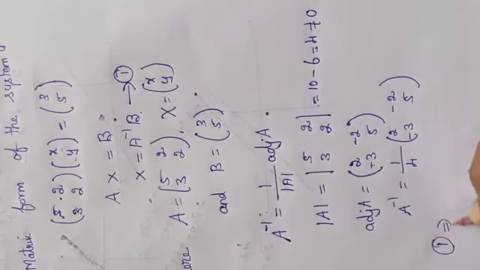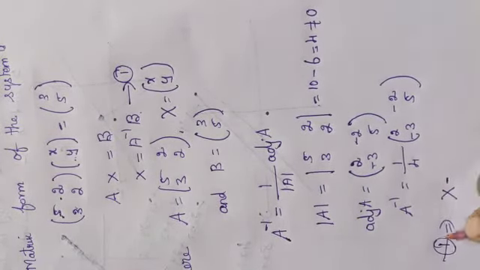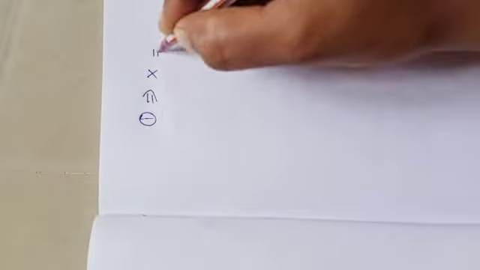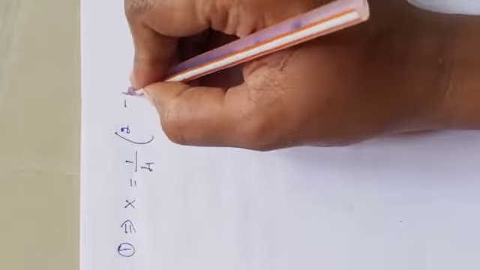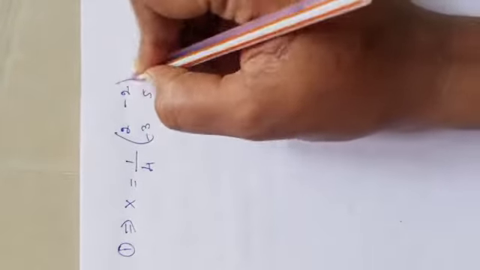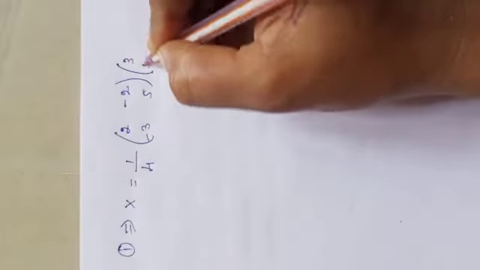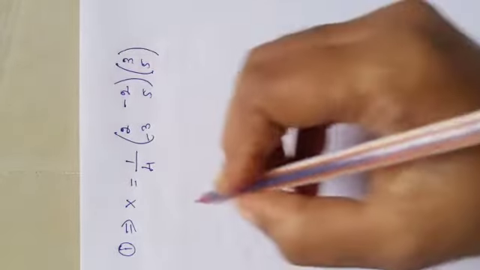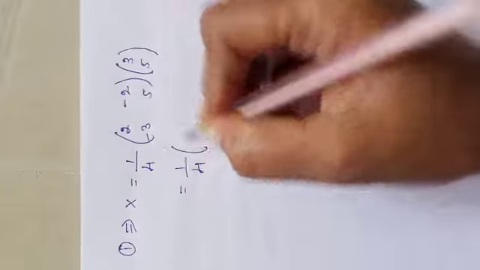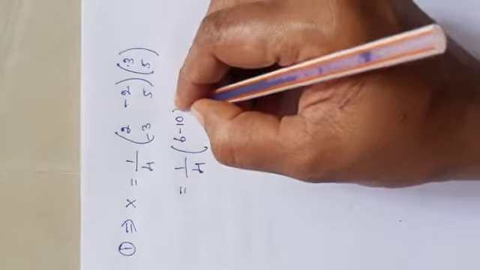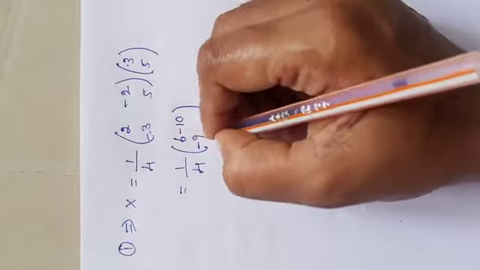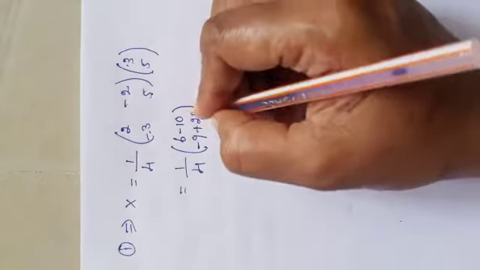So equation 1 implies X is equal to A inverse into B, that's 1 by 4 into 2, minus 2, minus 3, 5 into B, that is 3, 5. Okay. 1 by 4 multiplied by 2 into 3, 6, minus 2 into 5 is minus 10. Now minus 3 into 3, minus 9, plus 5 into 5 is 25.